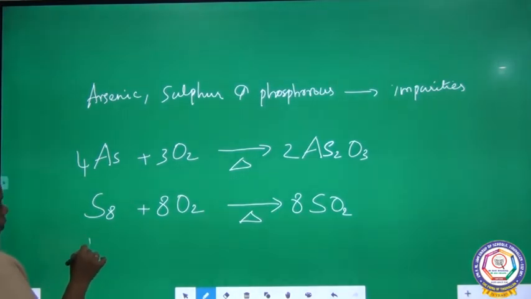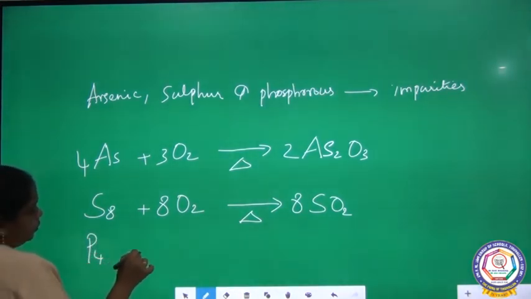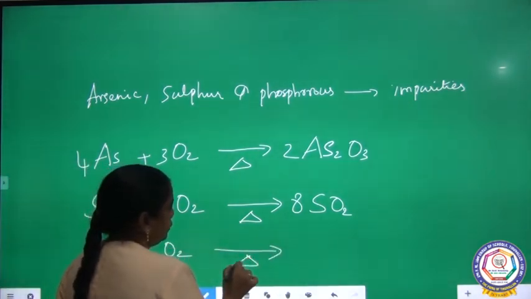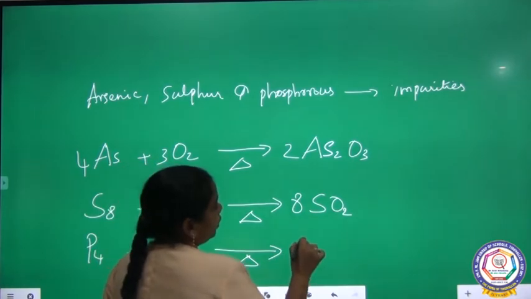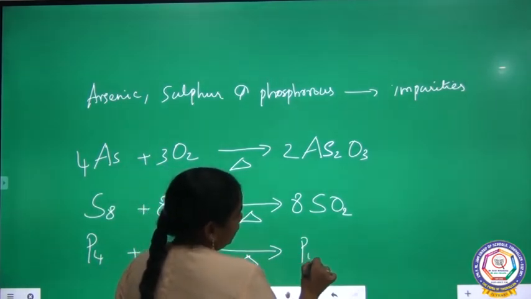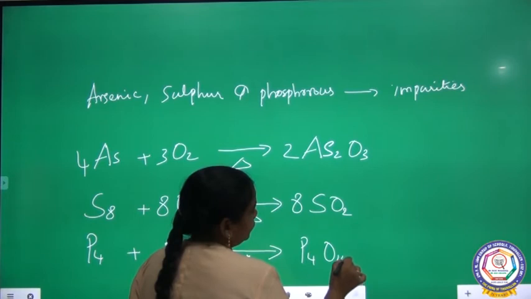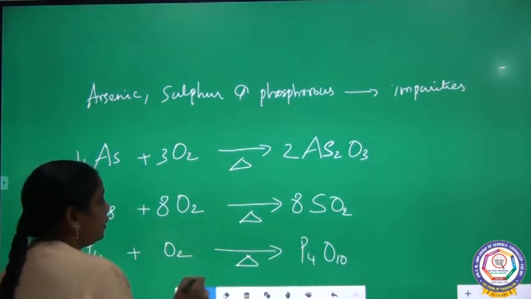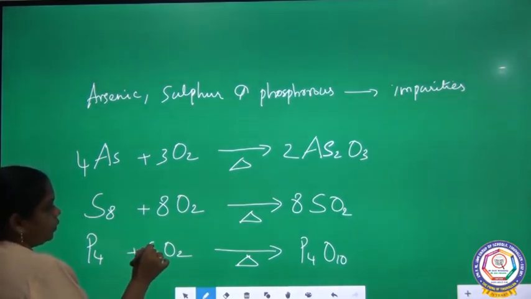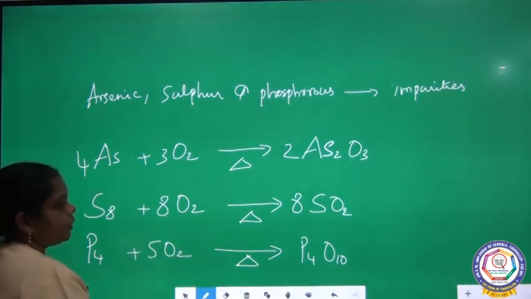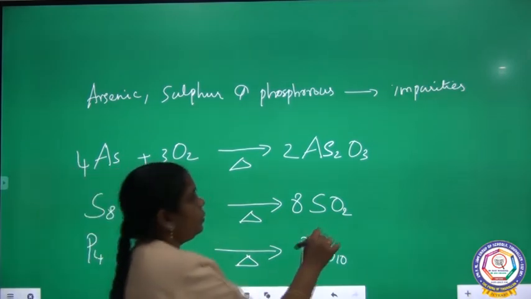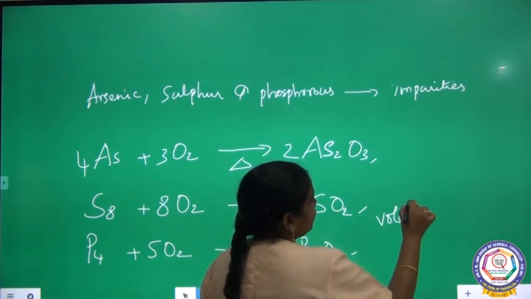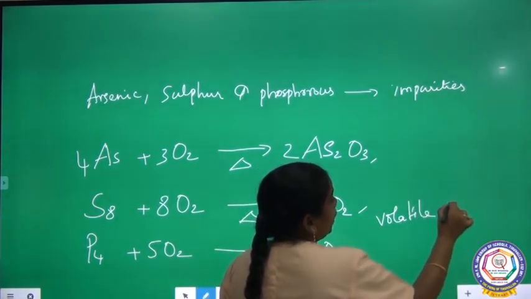And next, phosphorus, P4 plus O2 on heating, you are going to get phosphorus pentoxide. Now there are 10 oxygen, so you put 5 here. Then the phosphorus is balanced. So these are all called volatile oxides.